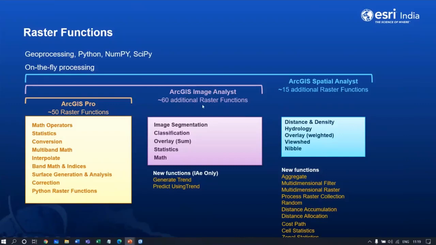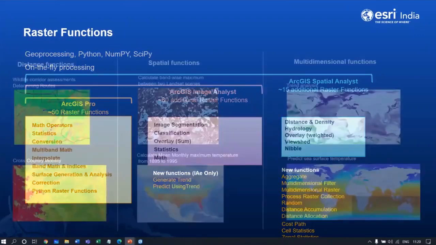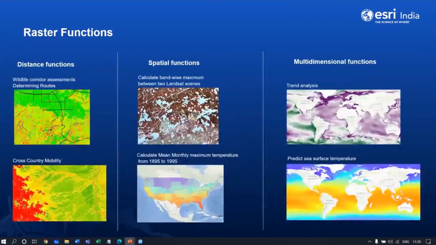The image space functions like segmentation and classification are categorized under Image Analyst. The distance-specific or spatial functions are grouped under the Spatial Analyst raster function capabilities. There are many out-of-the-box raster functions provided with the software that can be used for radiometric correction, geometric correction, data management, visualization, and analysis. It's a huge set of functions, and these are some examples which will help you understand how easily we can make use of raster functions.